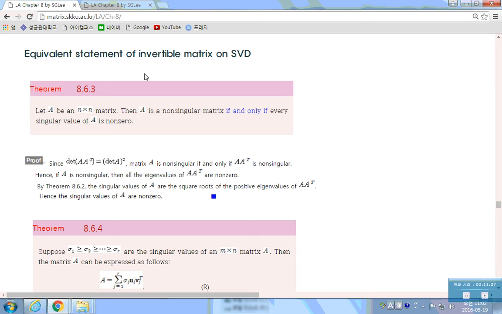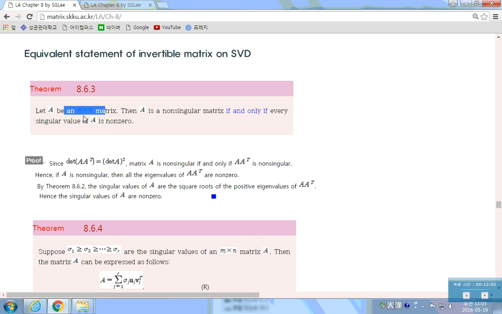Okay, I will explain more of the mathematics behind this singular value decomposition. Let A be an n by n matrix, a square matrix. Then A is a non-singular matrix if and only if every singular value of A is non-zero. Is that right? If it's an n by n matrix, then what's the sigma?